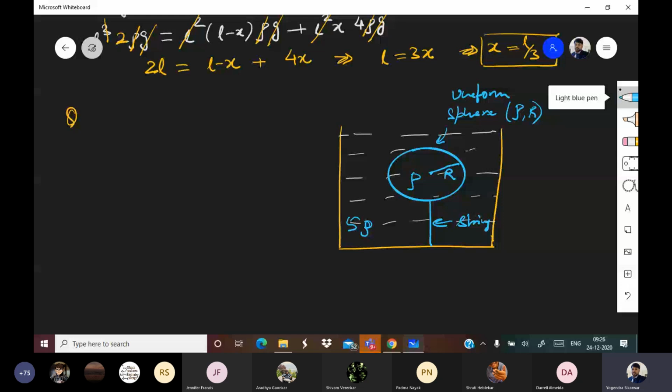The question says find the tension in the string. How much will be the tension in the string? You need to find that. Please find, everyone.